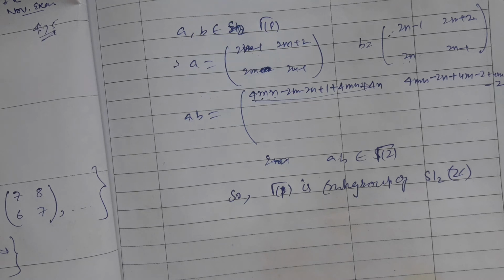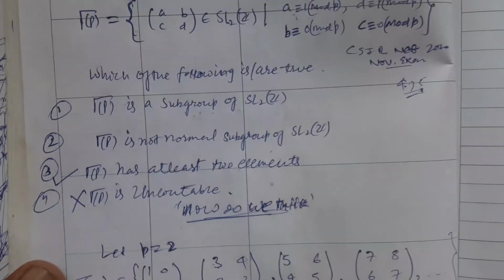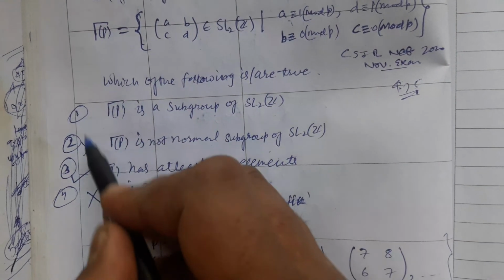Because the element is taken from SL2Z, whose determinant is 1, and the inverse of a matrix whose determinant is 1 will remain 1, and so it is an element of that subgroup. So that is also a normal subgroup, but option second says that it's not a normal subgroup. That is false.